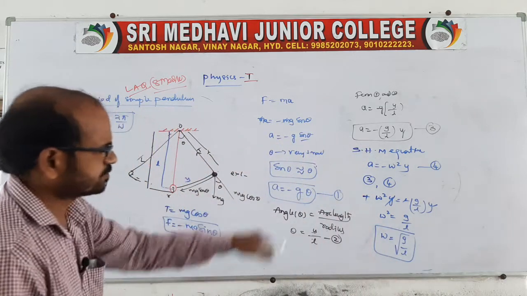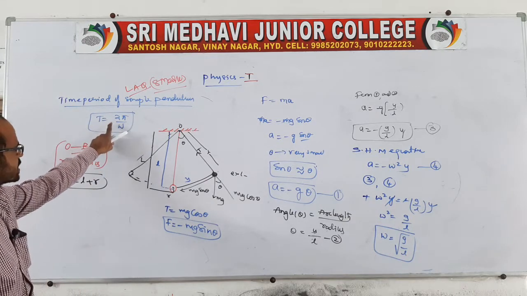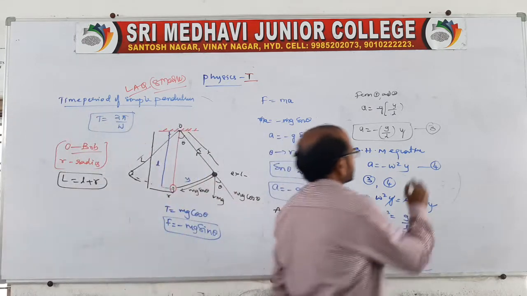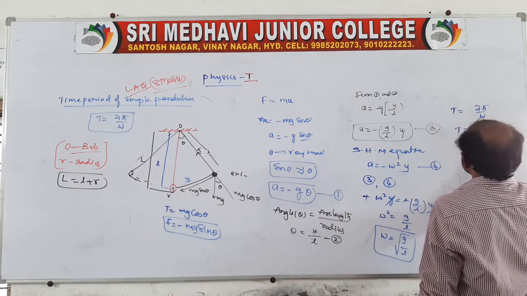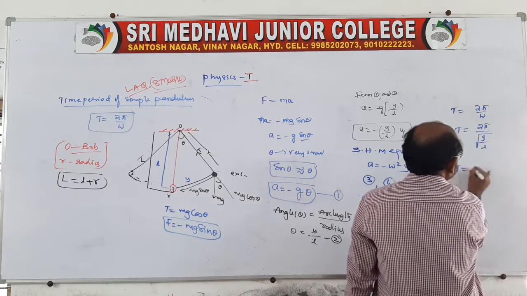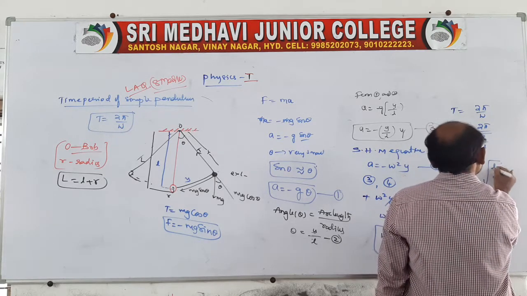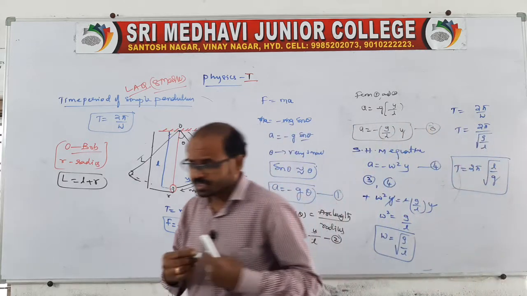Now we know omega. Now you come to the time period. Do we not have 2 pi by omega? Therefore, time period is equal to 2 pi by omega. Then time period is equal to 2 pi by root over g by L. Then time period is equal to 2 pi into root over L by g. This is the question related to LAQ.